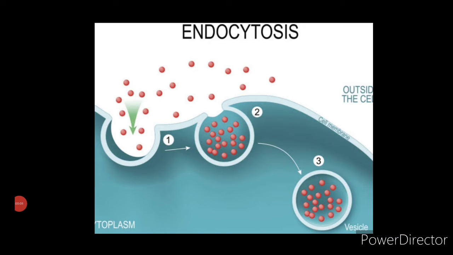Endocytosis. It involves the intake of substances from outside. It can occur by different mechanisms such as first pinocytosis and second phagocytosis. Now let us understand pinocytosis in detail.